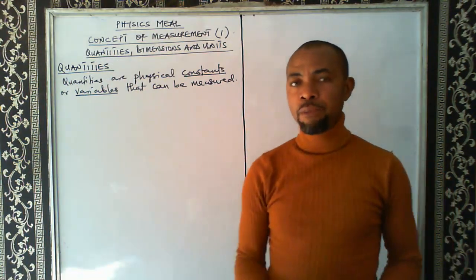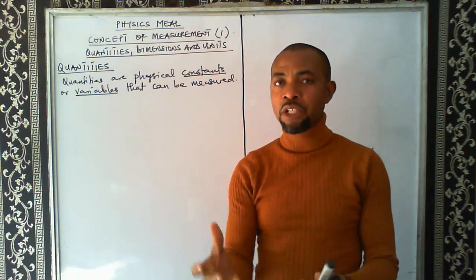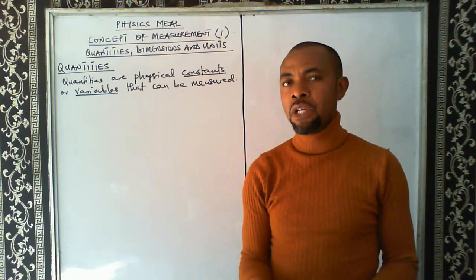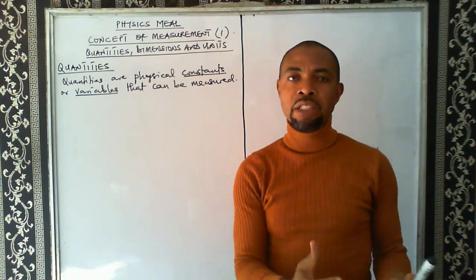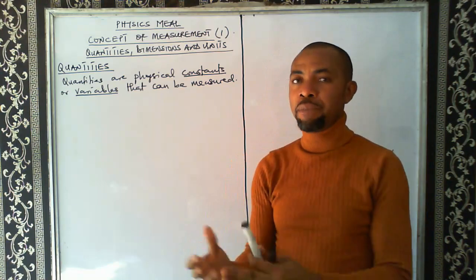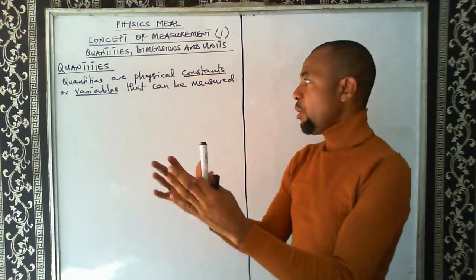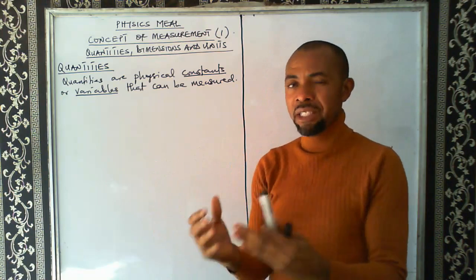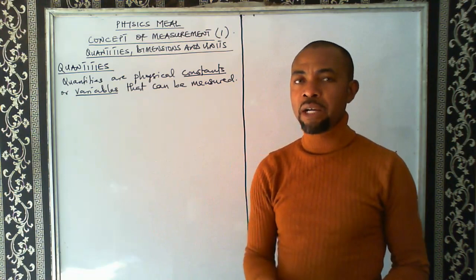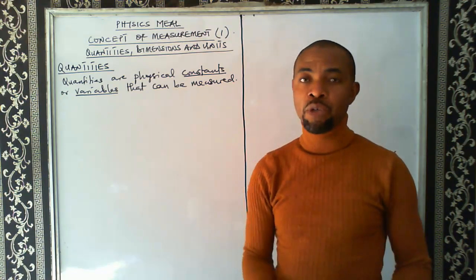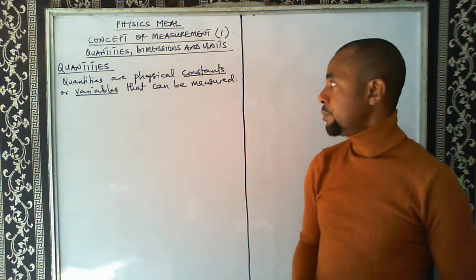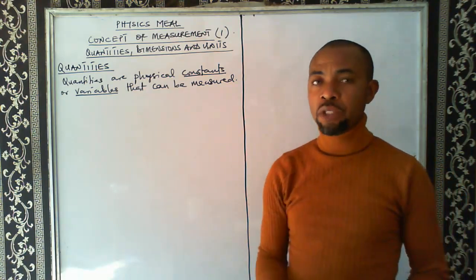So from time to time you hear people say, give me some quantity of water. That means the person wants you to measure a certain amount of water, or quantity of kerosene, or quantity of petrol. So you see, whenever we are talking about quantity, it deals with measurement. So any constant or variable which you can measure is what we refer to as a quantity.